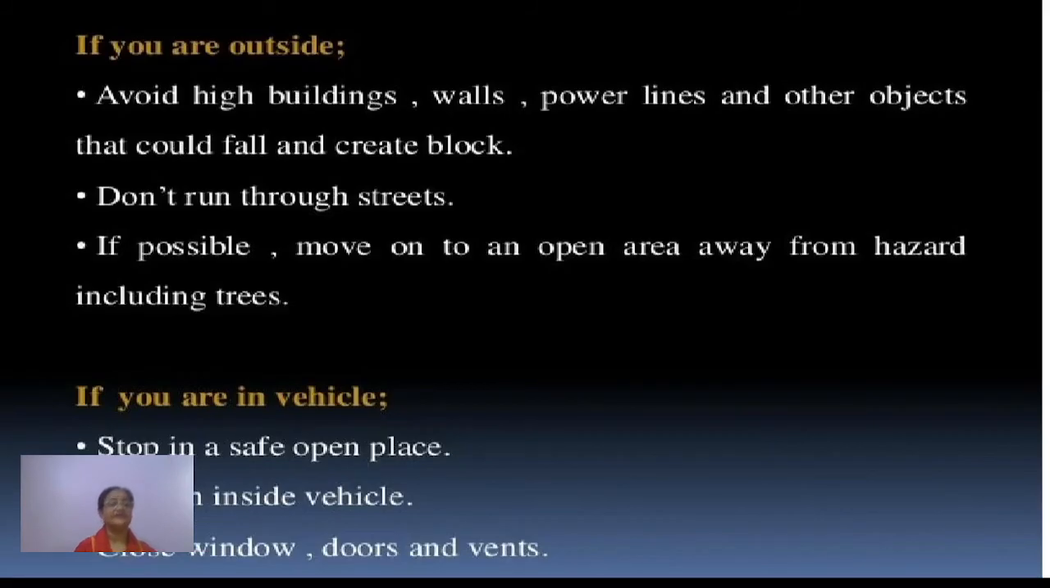If you are outside, suppose, so you should avoid high buildings. You should not go close to it, or the walls or power lines and other objects that could fall and create a blockage in front of you. So don't run through streets. If possible, move on to an open area away from, you can say, the high buildings and the trees and all. And if you are in a vehicle, stop in a safe open place. Remain inside the vehicle. Close window, doors and vents.